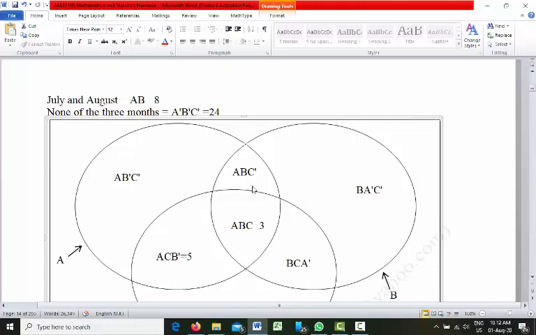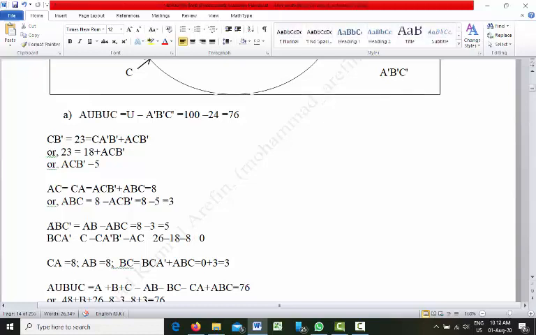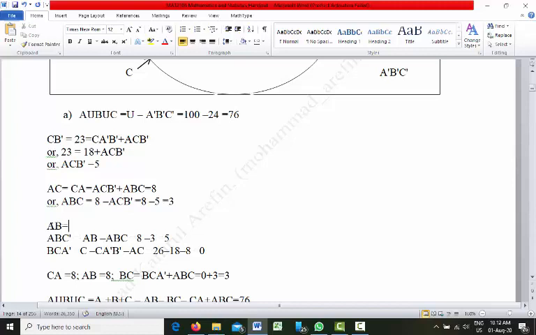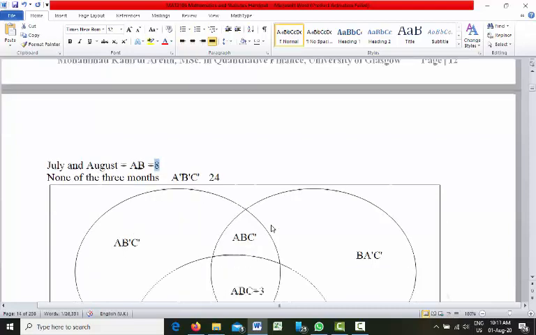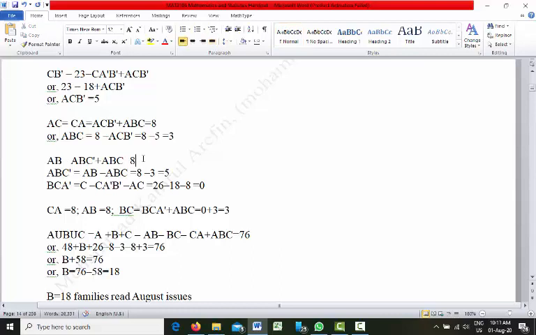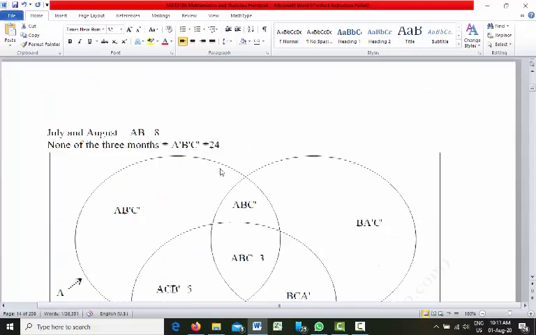So AB is equal to ABC prime plus ABC. We know from the question that AB is equal to 8.